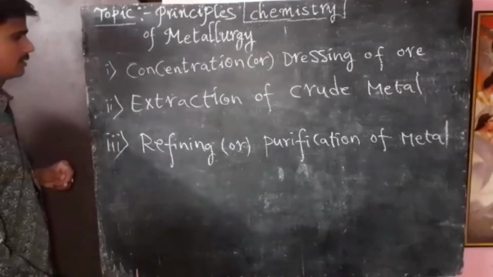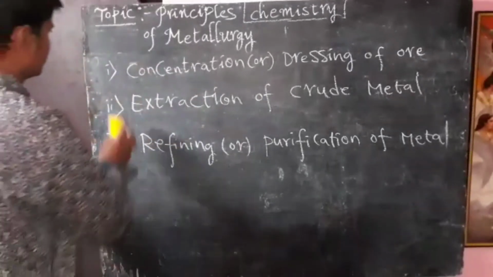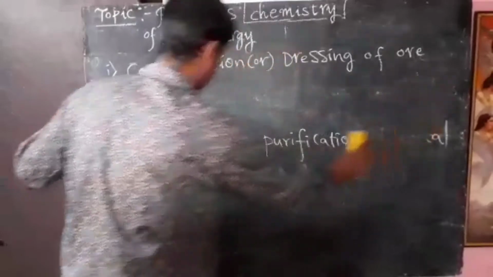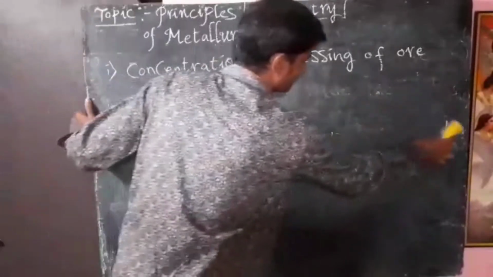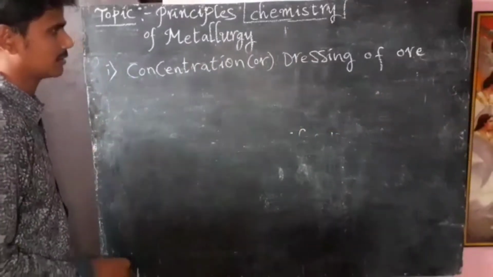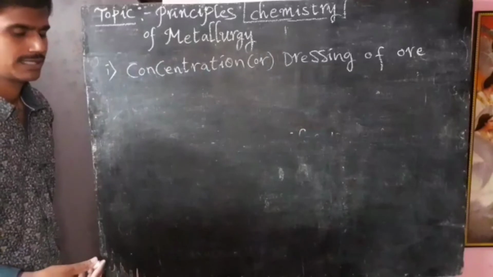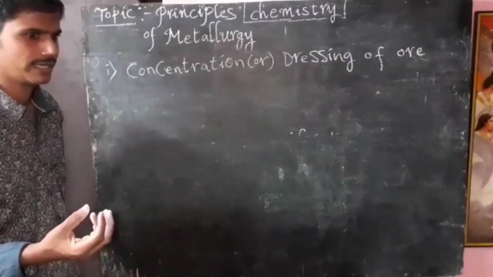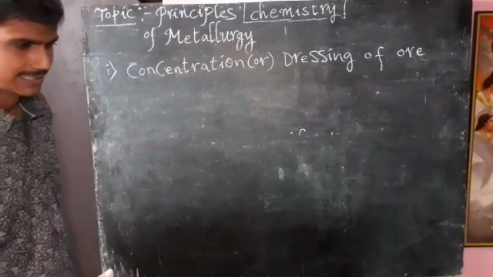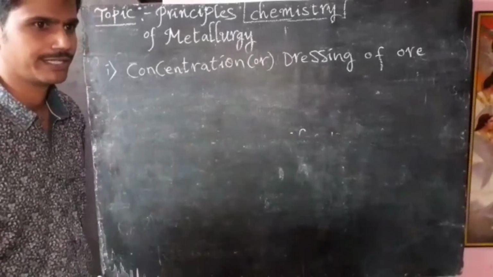Now we are going to discuss concentration or dressing of the ore. Generally we get ore from the earth's crust, which contains a large amount of impurities.